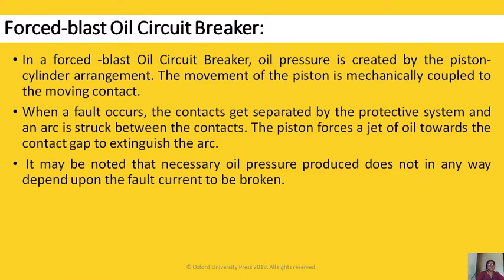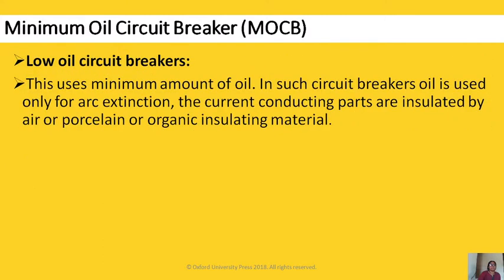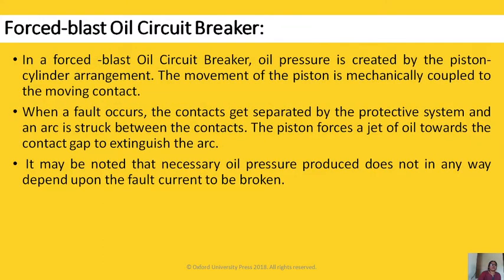In the forced blast oil circuit breaker, oil pressure is created by a piston cylinder arrangement. The movement of the piston is mechanically coupled to the moving contact. When the fault occurs, the contacts get separated by the protective system and an arc is struck between the contacts. The piston forces a jet of oil towards the contact gap and it extinguishes the arc. Like in air blast, here forced blast of oil is used. It may be noted that the necessary oil pressure produced does not in any way depend upon the fault current to be broken. This is all about your bulk oil circuit breaker.